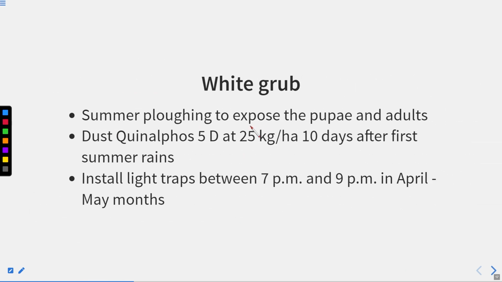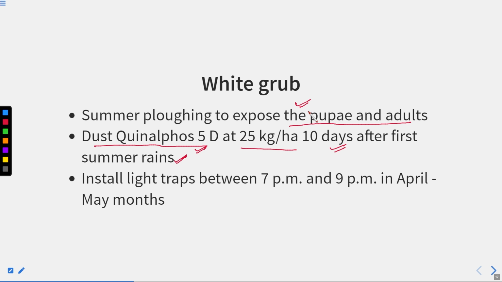White grub. Summer plowing to expose the pupae and adults, right? So these are some of the grubs. In the summer plowing, what will happen? The pupae and the adults will get exposed, and dust quinalphos 5D at 25 kg per hectare for 10 days after the first summer rain. So this is the chemical that can be used to kill the pupae and the adults of the white grub.